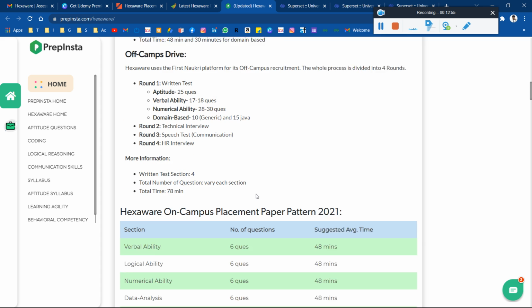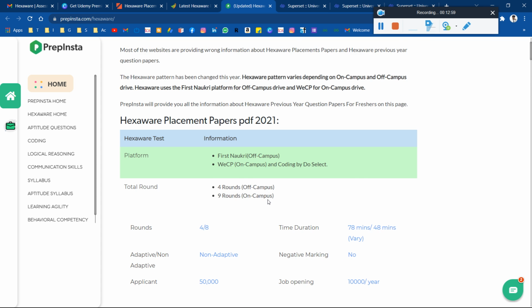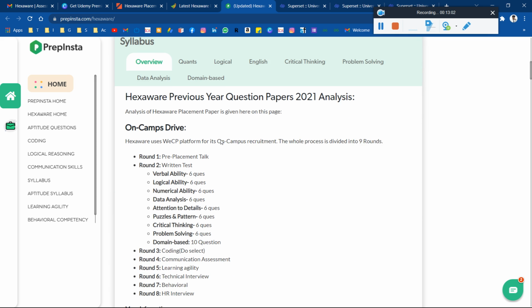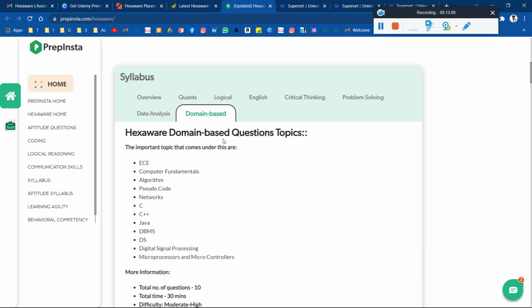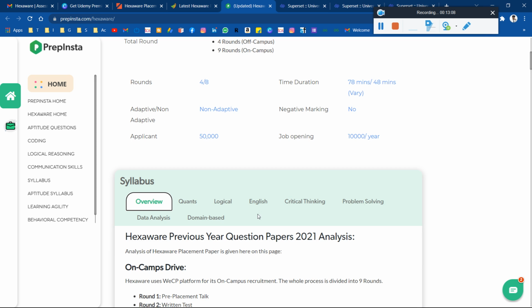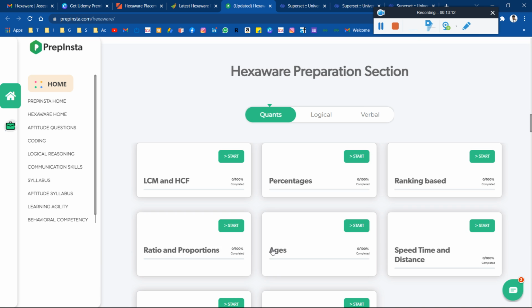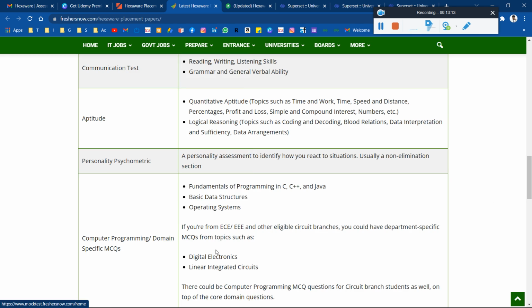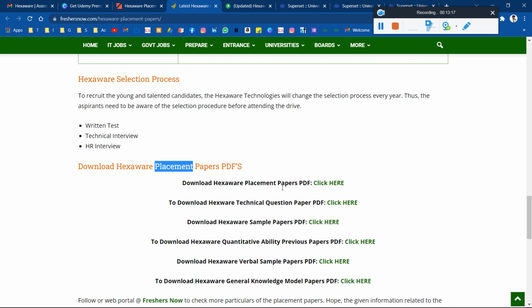Okay, you can also purchase their prime membership if you want, but for free there are lots of quant, logical, English, critical thinking, problem solving, and this is domain based. Okay, you can just check over there. Okay, and start preparing right now. Okay, you can see all the things are there. Okay, LCM are there, and on Freshers Now you can also see that PDFs are available, friend.